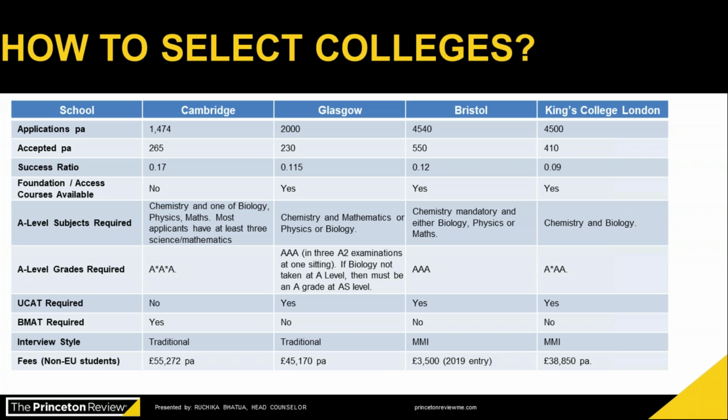Now, how many applications these universities get and what is the acceptance rate, or the number of students accepted per year, will also give you a right understanding of how much chance you hold to get into this university. So consider the number of accepted students and the success ratio that you have to look at.